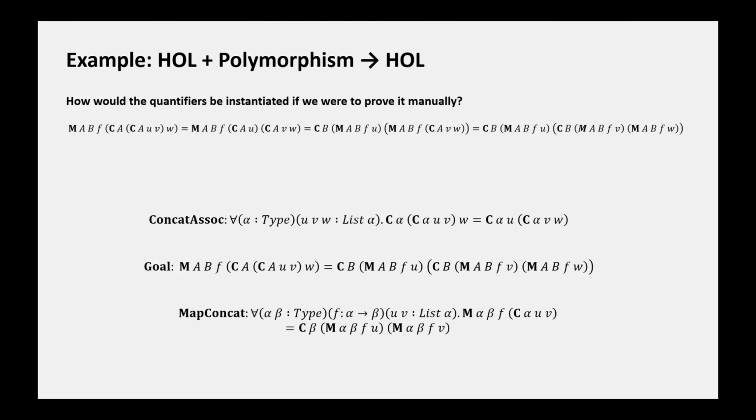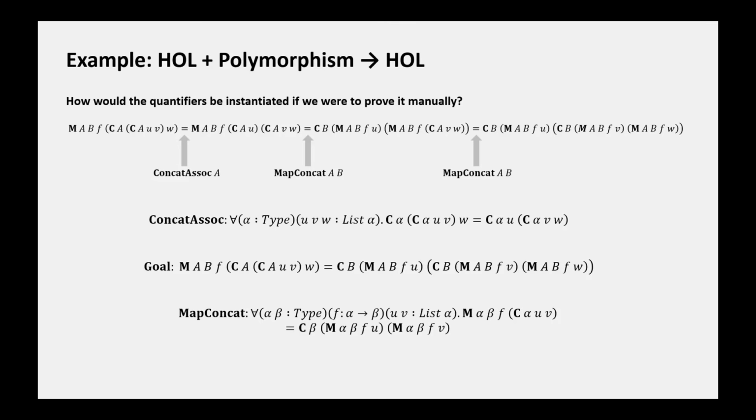Recall that in the manual proof, we first used concat_soc once, then map concat twice. When we used concat_soc, we were trying to reorder the concatenation of three lists of type A, and the type argument alpha of concat_soc is instantiated with A. Similarly, the type arguments of map concat are instantiated with A and B. We can see a pattern here.